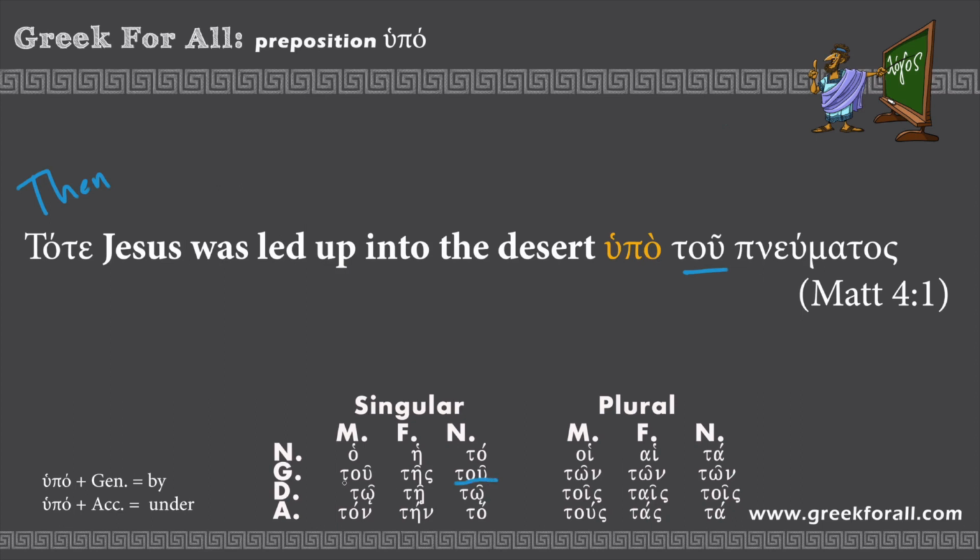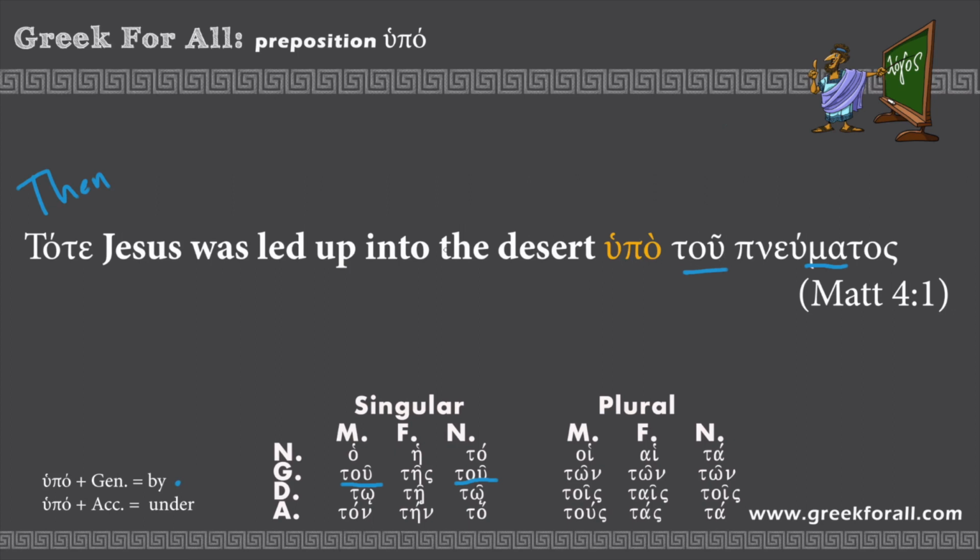It's actually the same for the masculine gender as well, but we know it's neuter because the word pneumatos is a neuter noun, and in fact every word which ends on ma is a third declension neuter noun, pneuma, a spirit, and here we also have the third declension genitive singular ending. So hupo plus genitive means by, and this construction is very important.